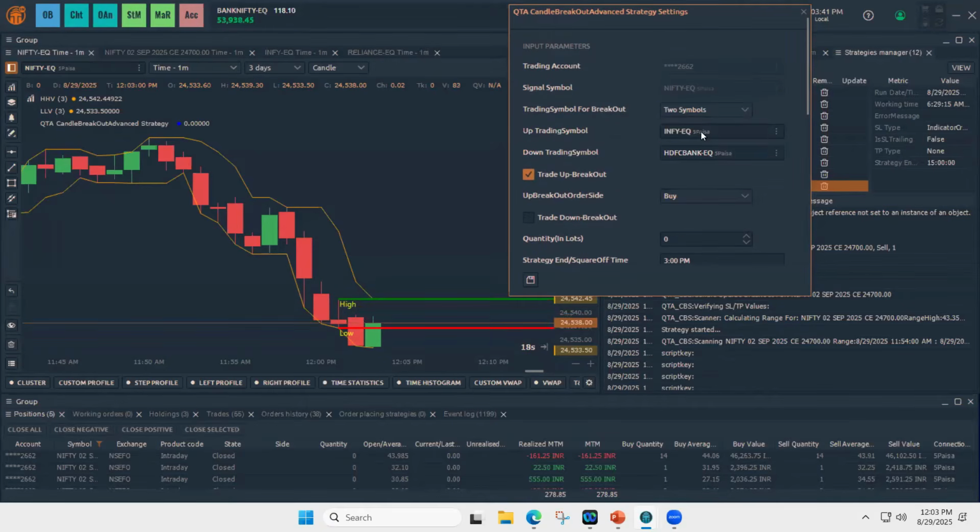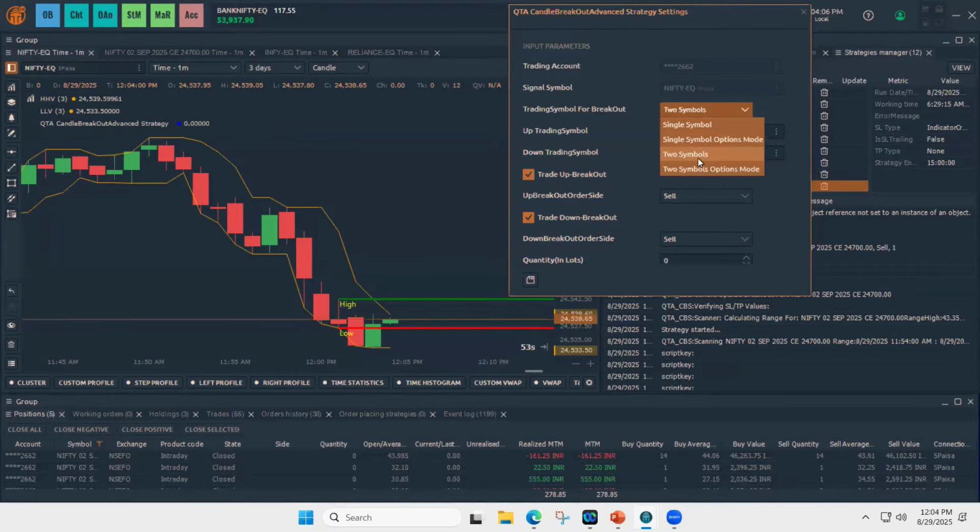So two symbols means you can choose any 2 symbols. On the up break of this candle, you want to place trades on Infy and you want to buy or sell, it's up to you. And on the down break, you want to buy or sell HDFC. This is manually selecting the symbols for single symbol and 2 symbols.